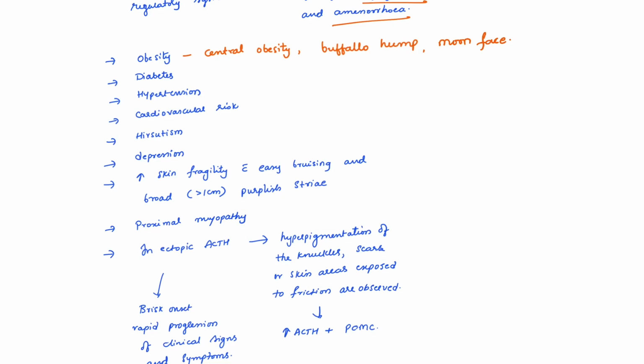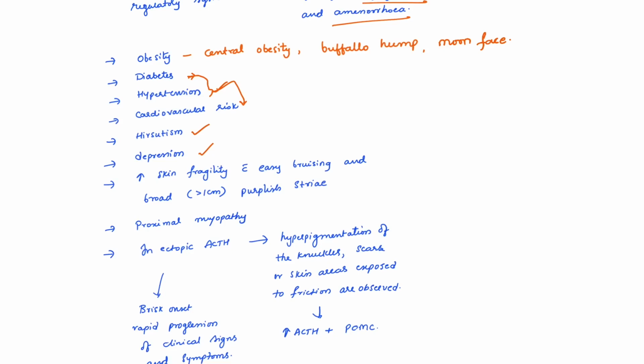As I already explained, increased gluconeogenesis leads to increased sugars, and these patients are at risk of glucose intolerance and type 2 diabetes mellitus. They also have diastolic hypertension, and because of diabetes and hypertension, there is increased risk of cardiovascular mortality. And because of excess androgens, usually in females, it can produce hirsutism, and excess steroid can cause psychological disturbance in the form of anxiety or depression.